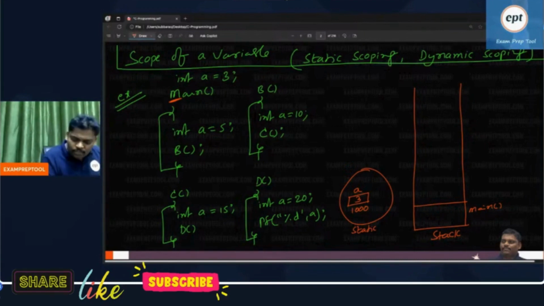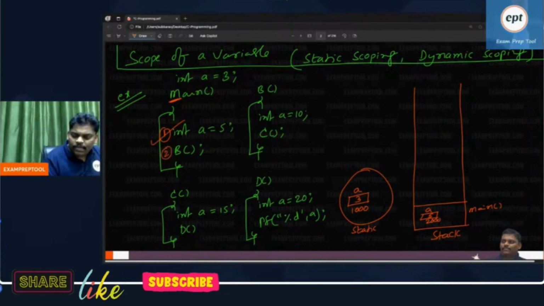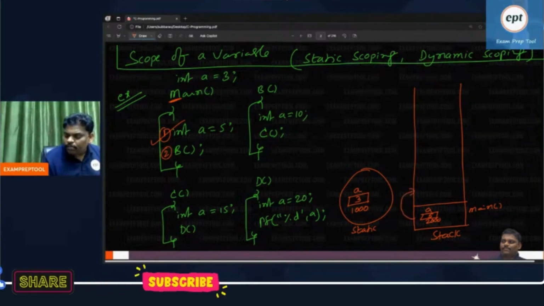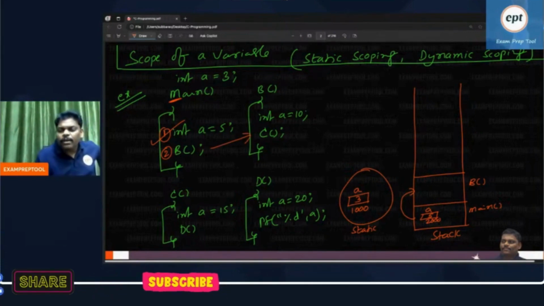Now see, inside main the first statement is a declaration, which creates memory. Declaration purpose is creating memory. A value 5, address 2000. The second one, listen, is calling the function. Remember, function call is a push operation. B is called, so B also is pushed. Because of calling, you went to another slot. Remember, every function has one slot.